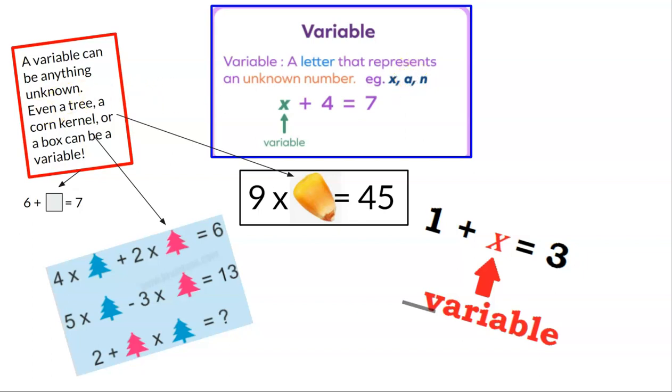And that is one of the reasons why as fifth graders, we kind of quit using times signs. We don't see a whole lot of times signs anymore because times signs really look like the letter X. So we have to be careful. We use dots or we don't use anything at all. And we say no sign, you multiply. And so variables can be anything, a box, the trees, the corn kernels. It's just some unknown value that they've used something else to represent.